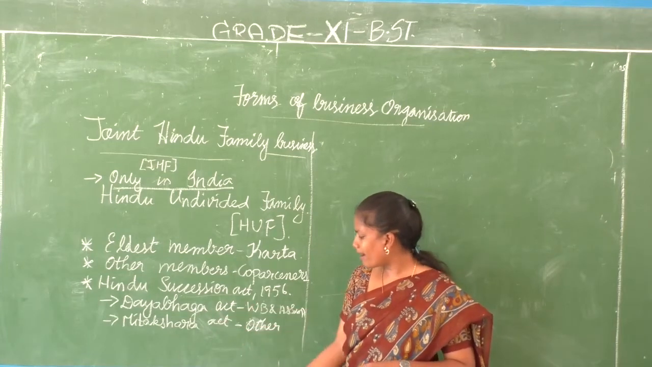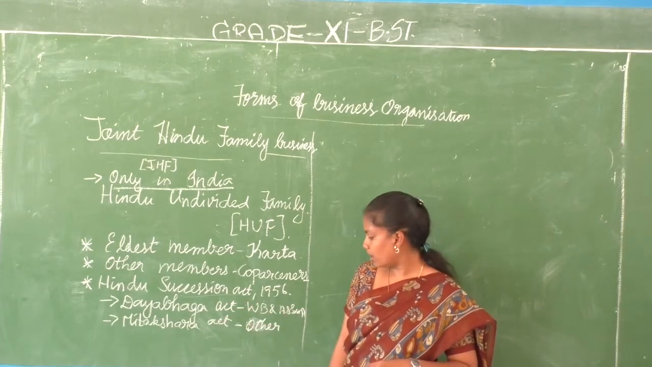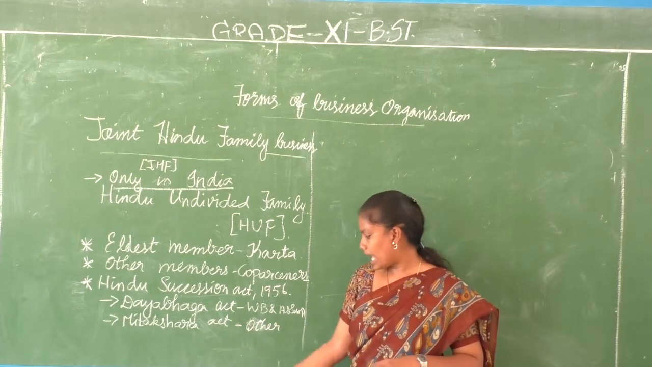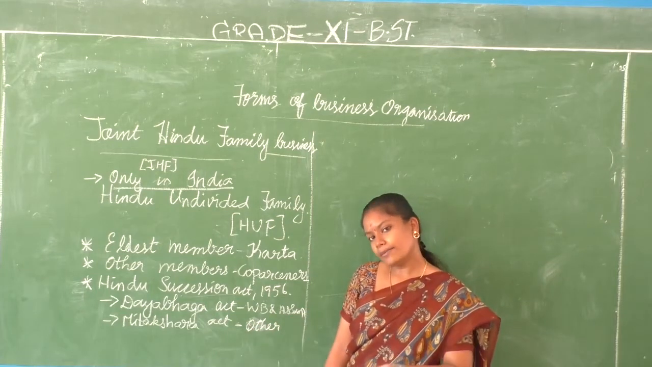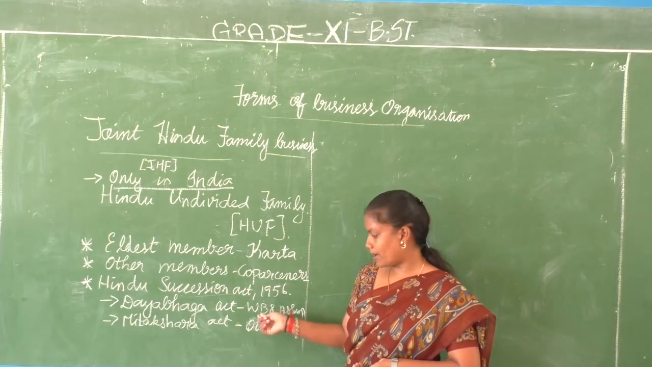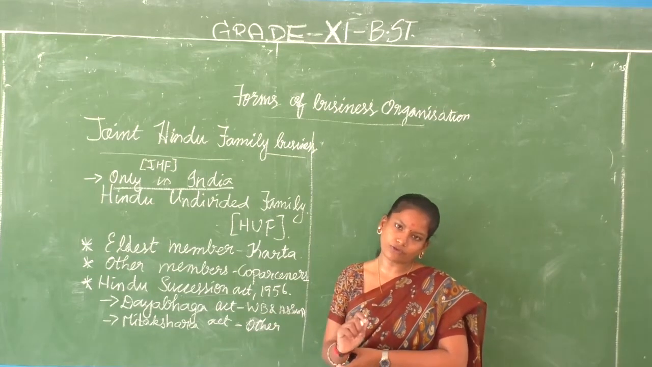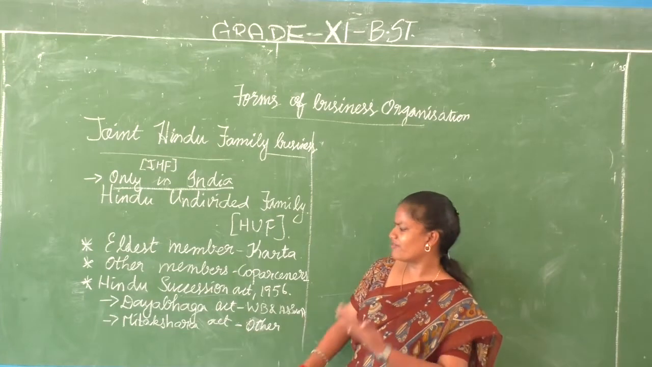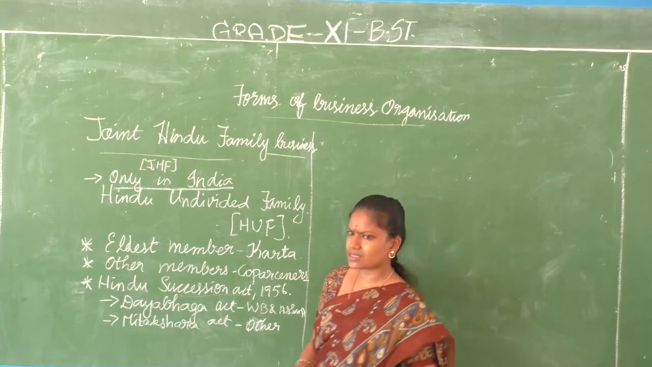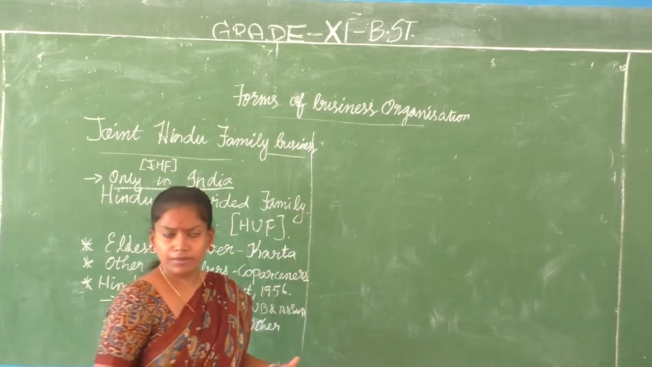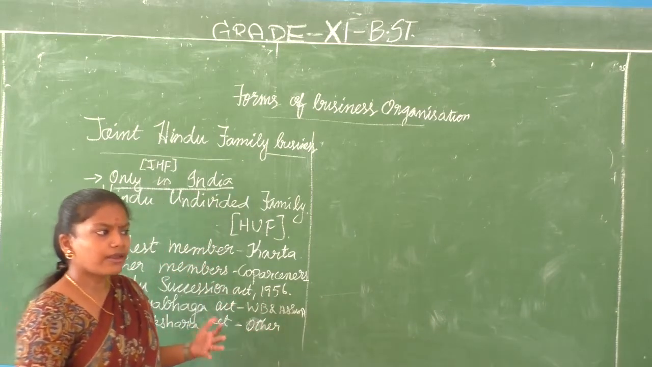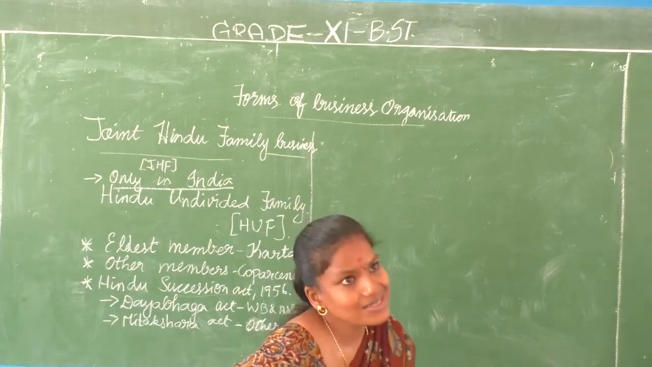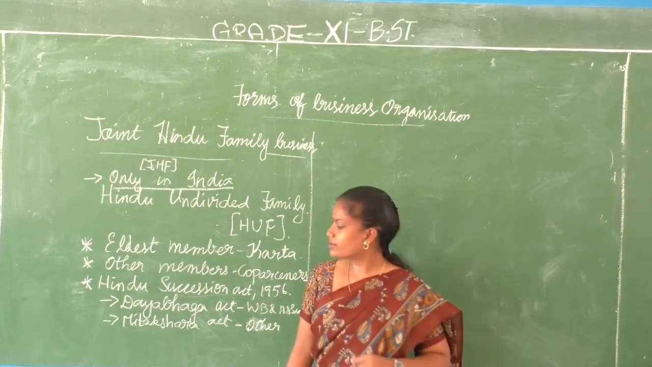So this Dayabaga Act prevails in West Bengal and Assam, and the Mitakshara Act prevails only in other parts of India. That is, apart from West Bengal and Assam, the other states of India follow the Mitakshara Act. What is the difference between the Dayabaga Act and Mitakshara Act? Most of the things are similar, children. The formation, closure, everything are similar. But what is different?